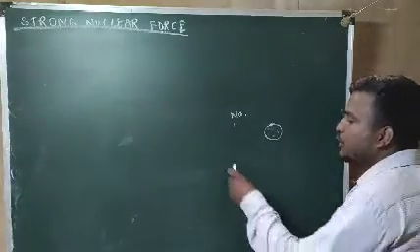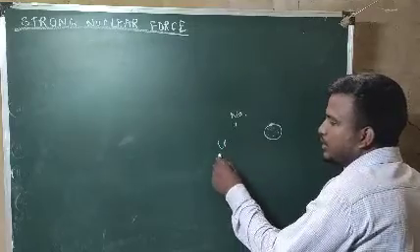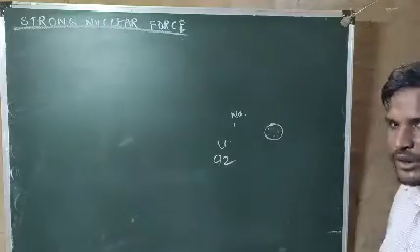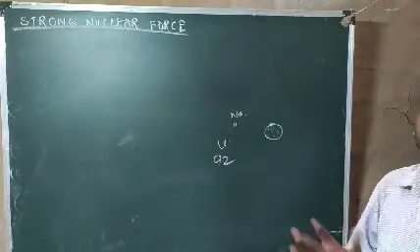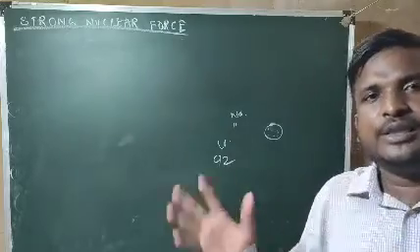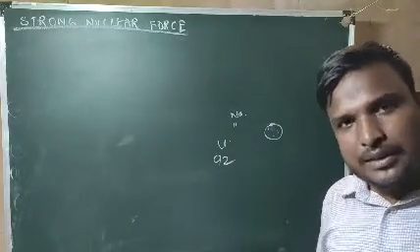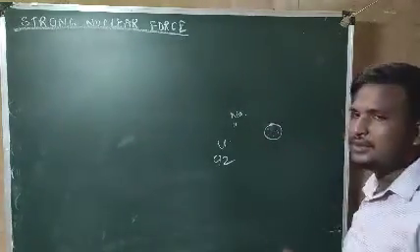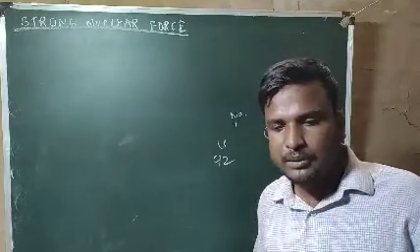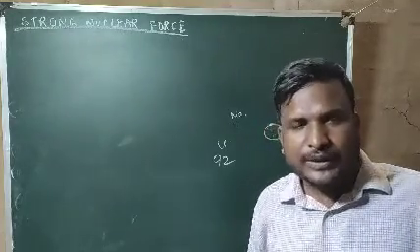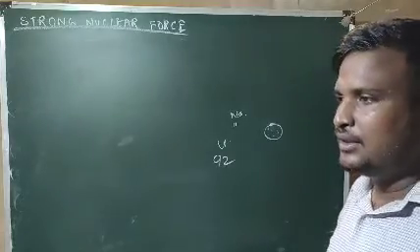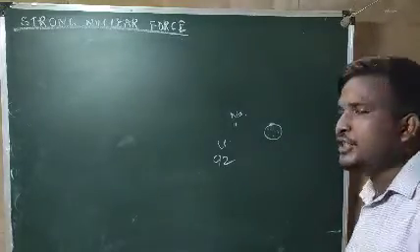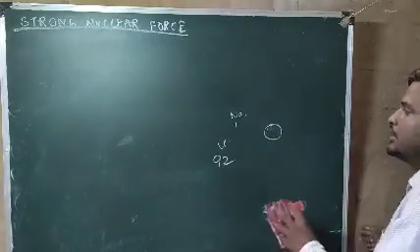Similarly, if I take uranium, its atomic number is 92, so 92 protons will be there. All these protons are positively charged, so they will keep on repelling each other, and the force of repulsion will be very high. In order to keep the nucleus stable, some external force is required so that all these protons remain together. The force which keeps the nucleus in a stable condition is known as the nuclear force, and this is a very huge force. That is why it is called a strong nuclear force.